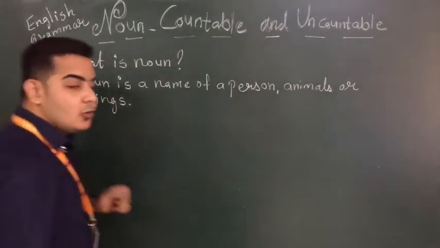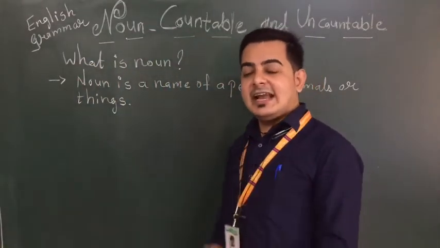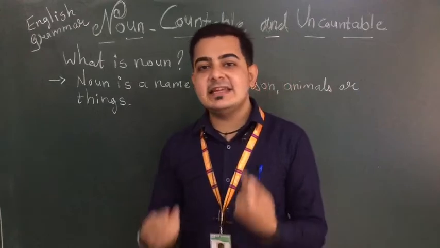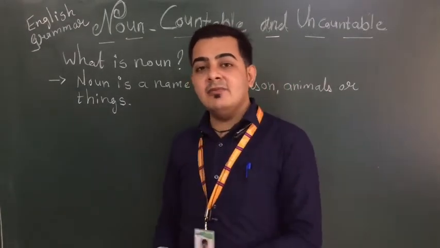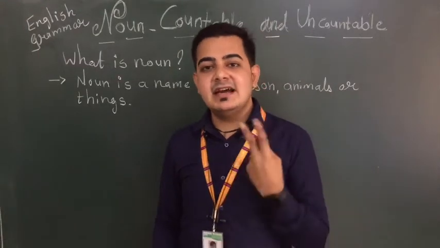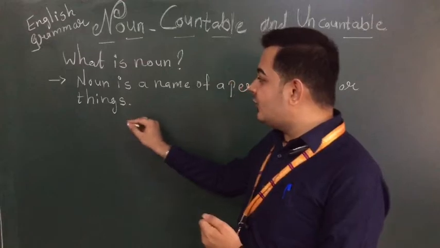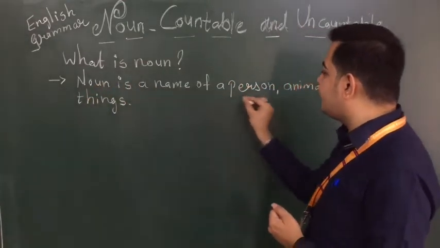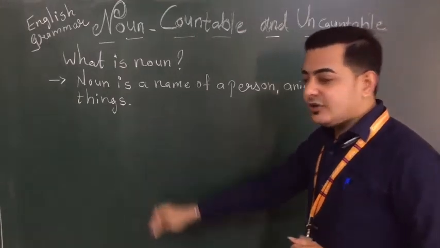Right students? What includes in noun? Noun is the name of a person, any person. Like I can say my name Bharat, so this is noun. As I can say the name of a city, place, Hyderabad, this is the noun. So what includes in noun? Noun is the name of a person, animals or things, right?